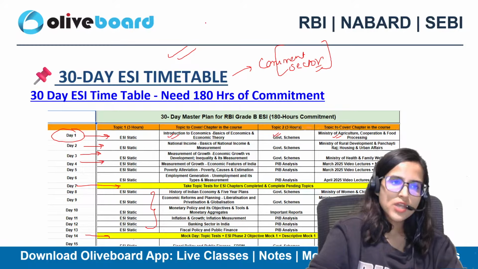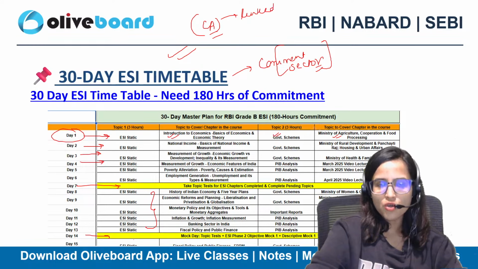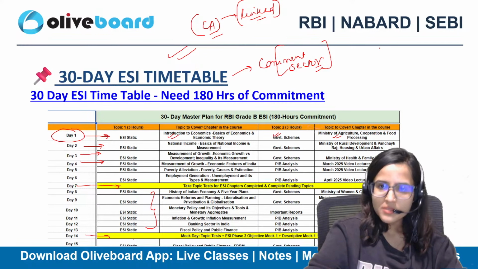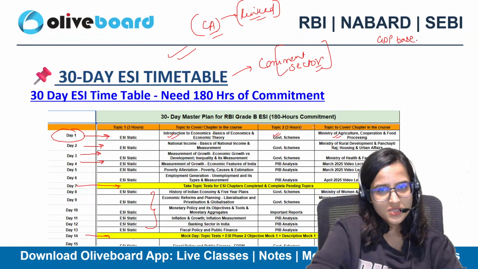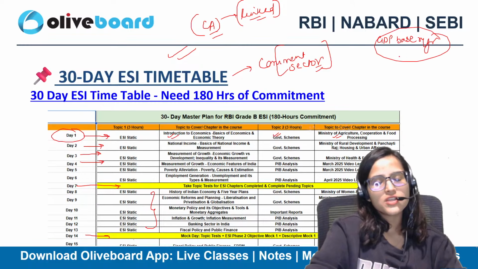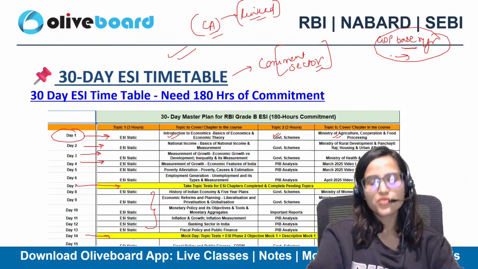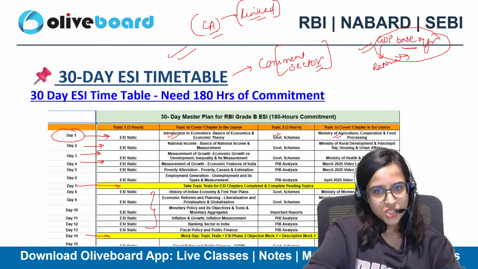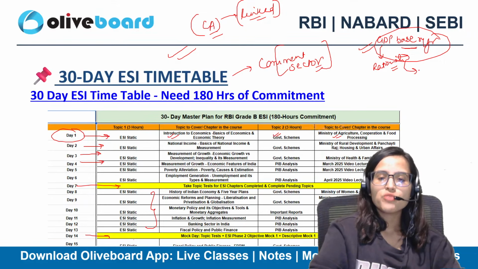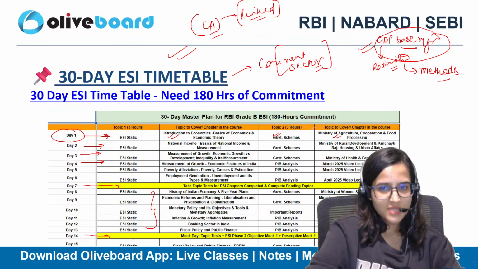Descriptive topics are usually asked from current affairs only. But they are usually linked with your static portion. For example, I have given this example many times. For example, GDP base year has been revised. So you might get a question that recently it has not been revised, but it is proposed that we are going to revise it. So related to this, it can be asked what is the rationale behind changing the base year, what do you mean by GDP, what are the methods of calculating GDP.